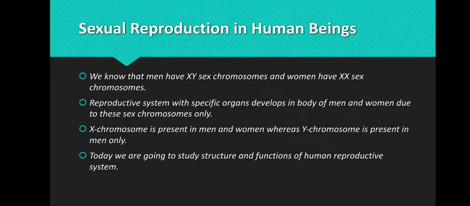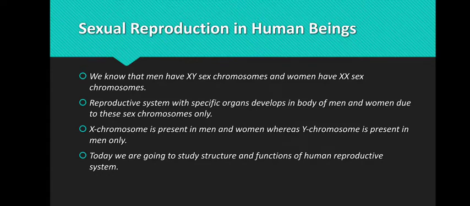That we have already studied in 9th standard, right? So just a recapitulation for all of you. All the reproductive system with specific organs in the body of a male or a female is because of the presence of these sex chromosomes only. The Y chromosome is present in men only, whereas in women you have both the sex chromosomes as XX.